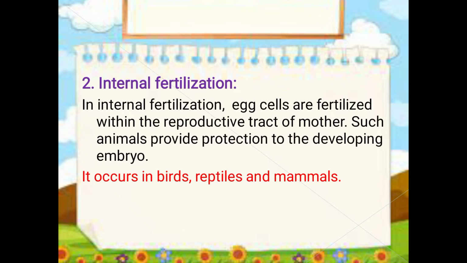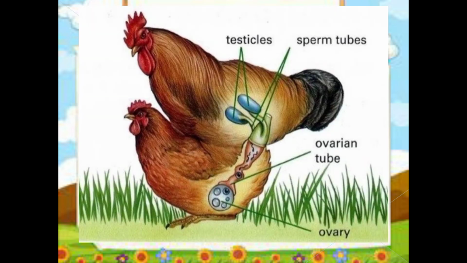Second is the type of fertilization that is internal fertilization. As the name reveals, this fertilization happens within the reproductive tract of the female body. So you will define it as, in internal fertilization, egg cells are fertilized within the reproductive tract of the mother. Such animals provide protection to the developing embryo. This type of fertilization occurs in birds, reptiles, and mammals. Reptiles are those animals that live on dry land, that is turtles or lizards, etc.